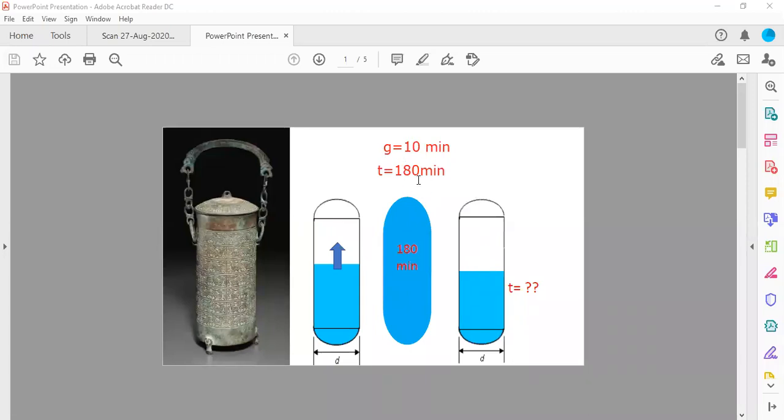So what will you do? Because there is only one generation gap, you can subtract 10 from 180. The generation time is 10 minutes. So for this vessel to fill halfway, it will take 170 minutes. It is also discussed here. Yes, to half fill the vessel, it will take 170 minutes, because in 180 minutes it will completely fill the vessel. Is there a problem? This is very simple, I think.